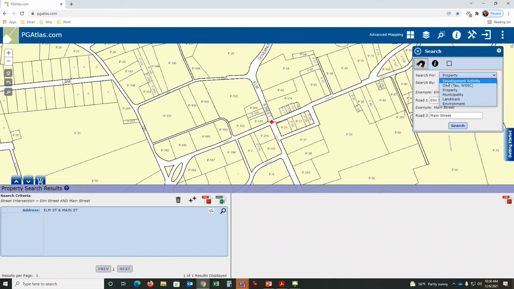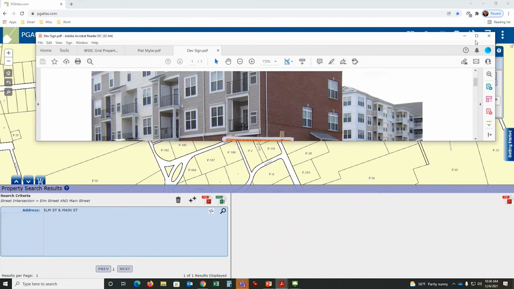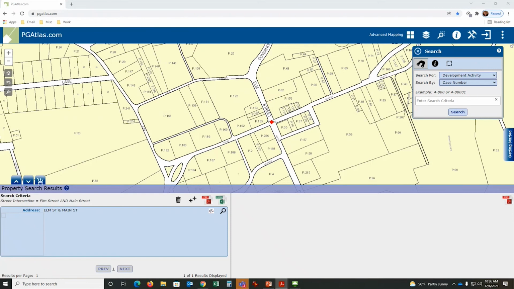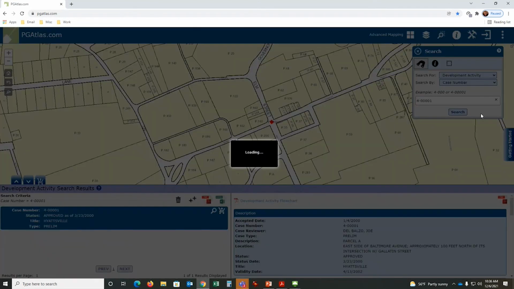I'm going to move off of that. I'm going to move to development activity. So now if you know where the case is, again, back to that sign we talked about earlier, if you happen to know where that sign is, I can enter that case number into here, do a search.